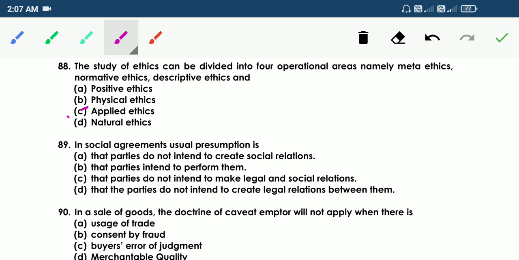Next, 89. In social agreements, usual presumption is option A, that parties do not intend to create social relations, B, that parties intended to perform them, C, that parties do not intend to make legal and social relations, D, that the parties do not intend to create legal relations between them. So the answer is D. In social agreements, usual presumption is that the parties do not intend to create legal relations between them.